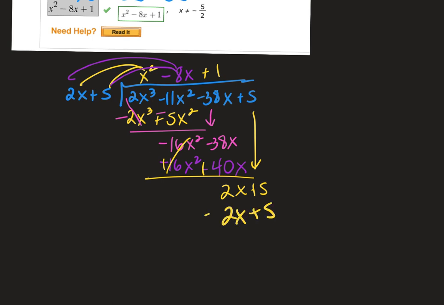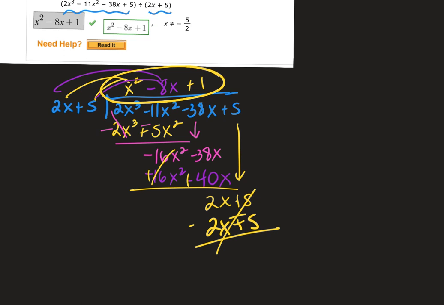What do these little things here do? That just means it couldn't be, that's your restriction. That's like your domain, because if it's divided by, that thing would be in the bottom. And 2x plus 5 in the bottom would mean x can't equal, that's just a restriction. It doesn't change anything of what you do.